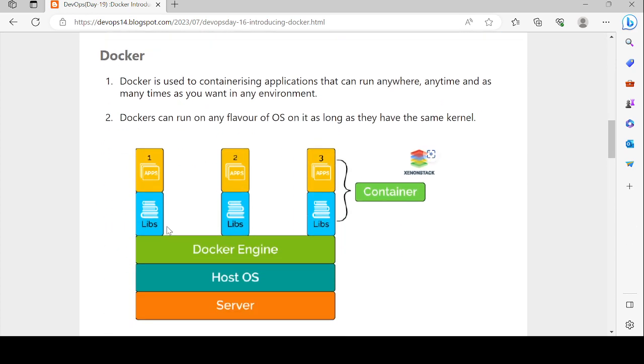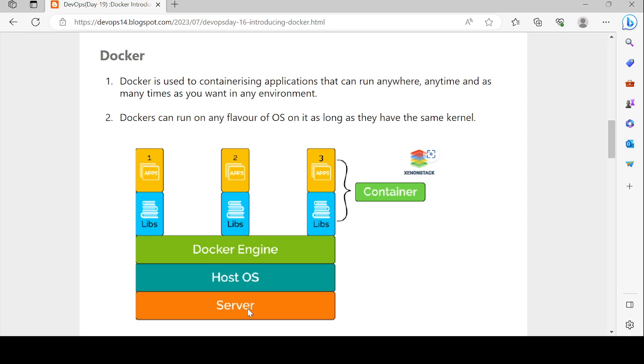The advantage of using Docker containers is that once we have the containers, we can run them in any environment, as many times as we want, anywhere, anytime.